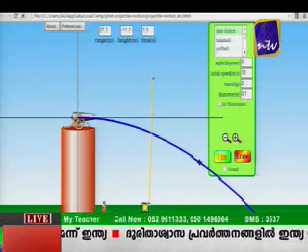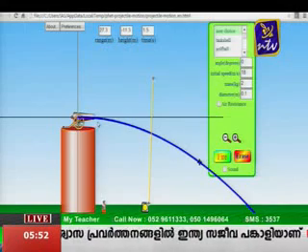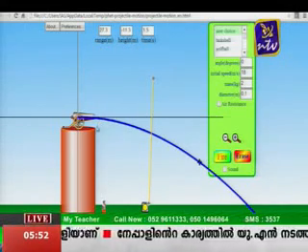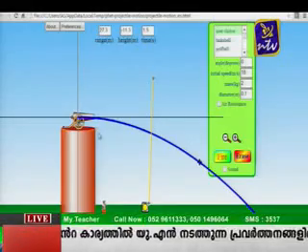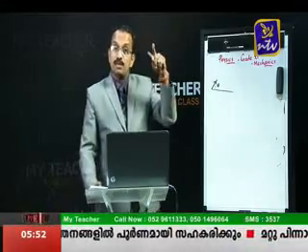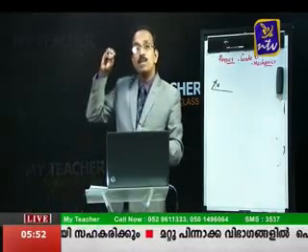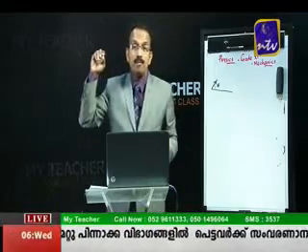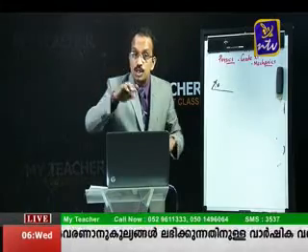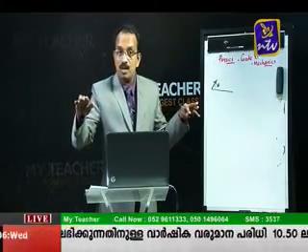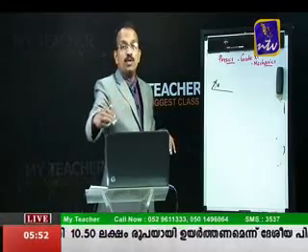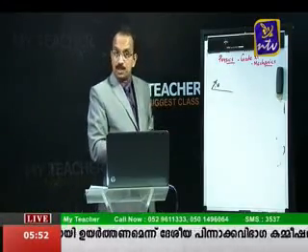Since there is no initial vertical velocity, once it leaves this point it is only under free fall, that is, the velocity will keep on increasing downwards when you project from a height. So as far as a horizontal projectile is concerned, initially there is a horizontal velocity which will keep remaining the same, whereas the vertical velocity is initially 0, then it will keep on increasing just like a freely falling object.